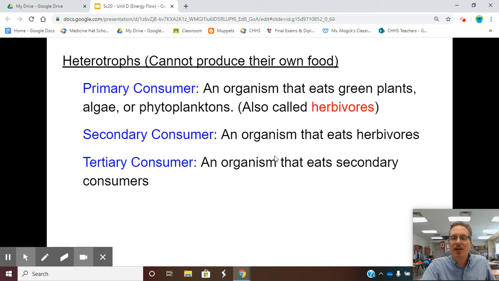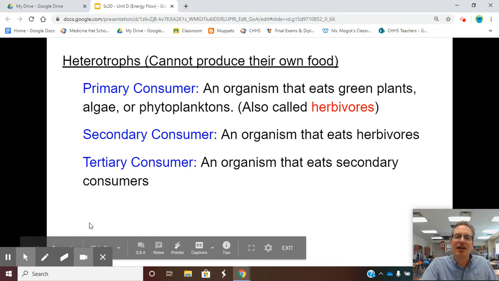A tertiary consumer eats a secondary consumer. Now, it is possible that they will also eat grasses and stuff, because we might fall up here in this category. We eat lettuce and stuff, so we would eat producers. But again, we could eat rabbit, we could eat fish, so we would eat other animals below us.